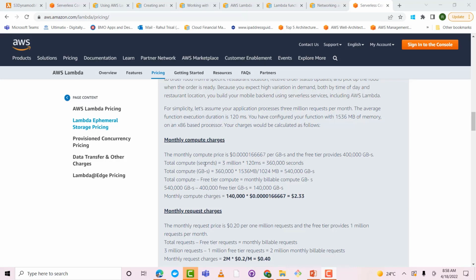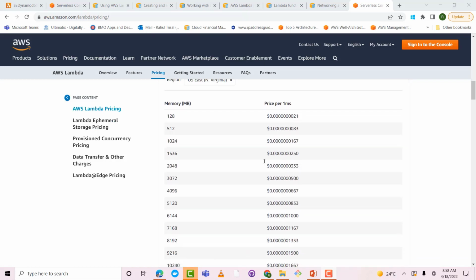Let's first take a look at how much time in a month it actually ran. It was invoked 3 million times, and each invocation runs for 120 milliseconds. So you ran it for about 360,000 seconds per month. Now we have the total time. Now we need to determine the memory that's configured and what the charge for that memory is per month. Here is the pricing chart.